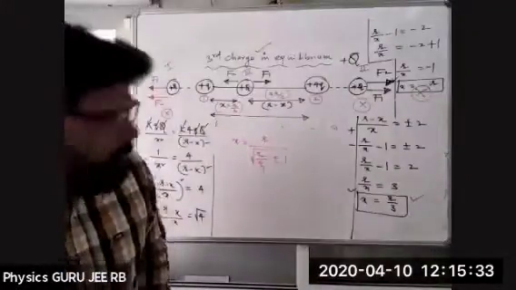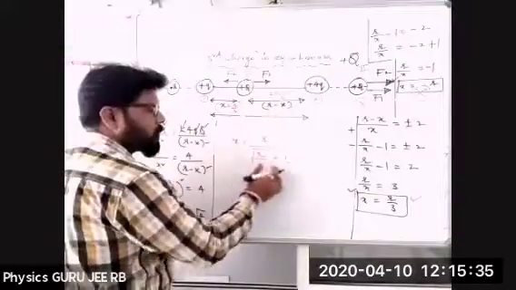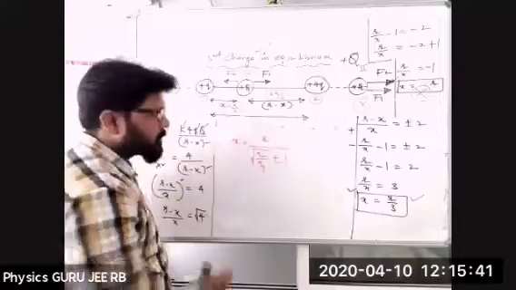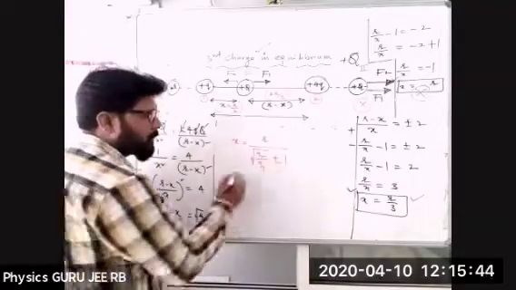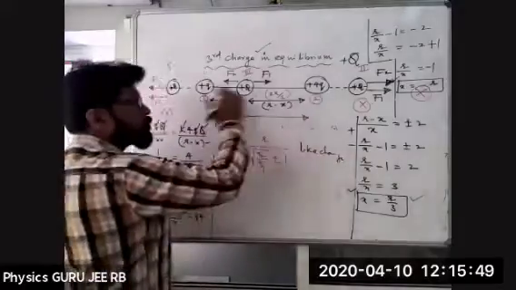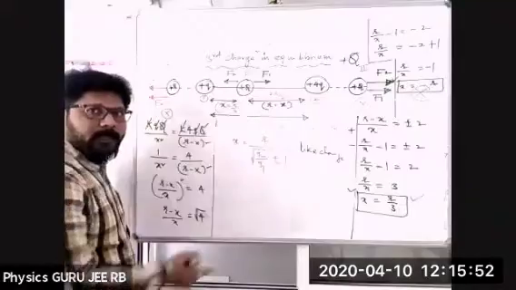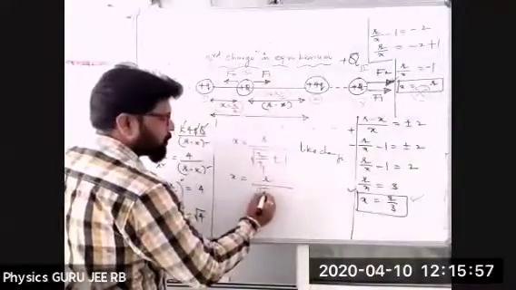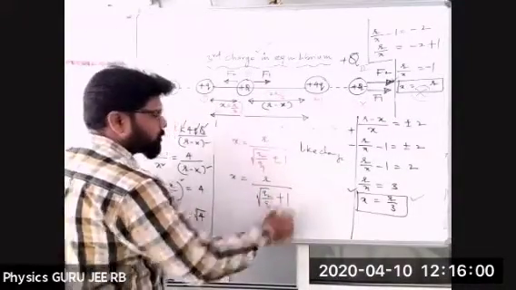So the formula is x is equal to r into under root of q2 by q1 plus or minus 1. Then here, as these two are like charges, we have to use only plus. Unlike charges means negative. Now x is equal to r divided by under root of q2 by q1 plus 1.